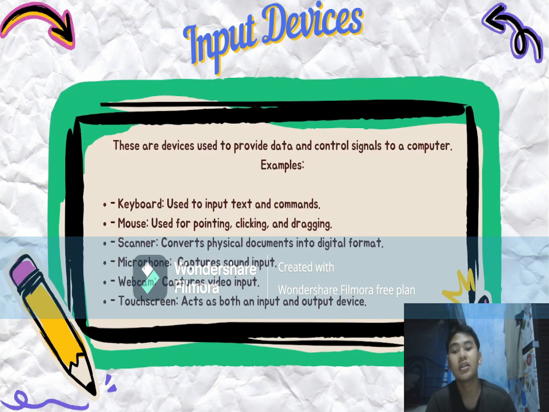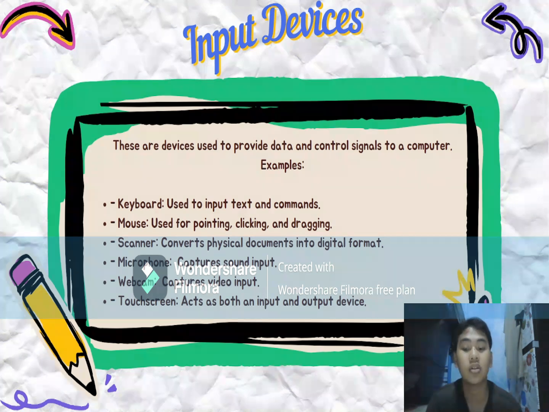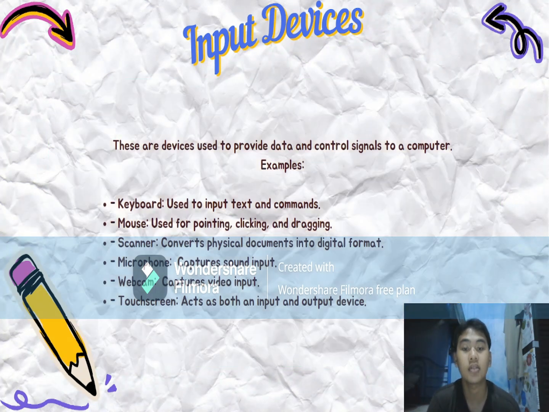Input device. These are devices used to provide data and control signals to a computer. Examples: keyboard, used to input text and commands. Mouse, used for pointing, clicking, and dragging. Scanner converts physical documents into digital format. Microphone captures sound input. Webcam captures video input. And last, touchscreen acts as both an input and output device.